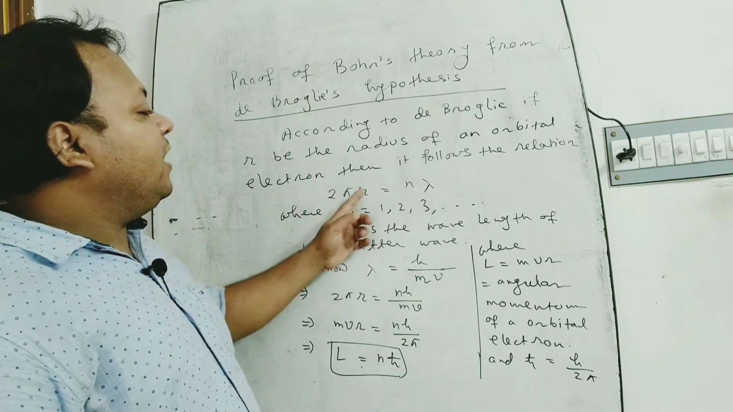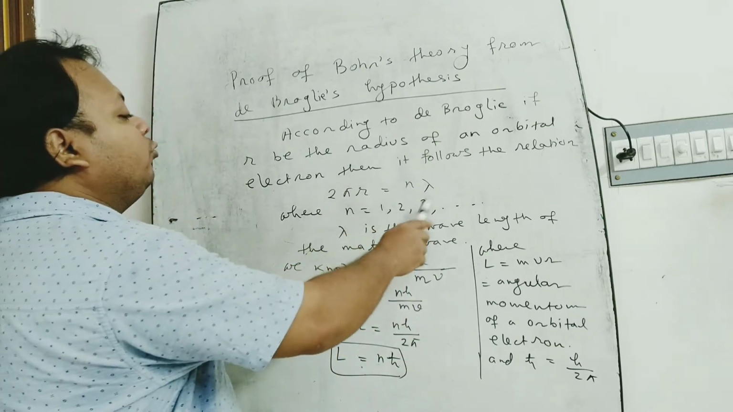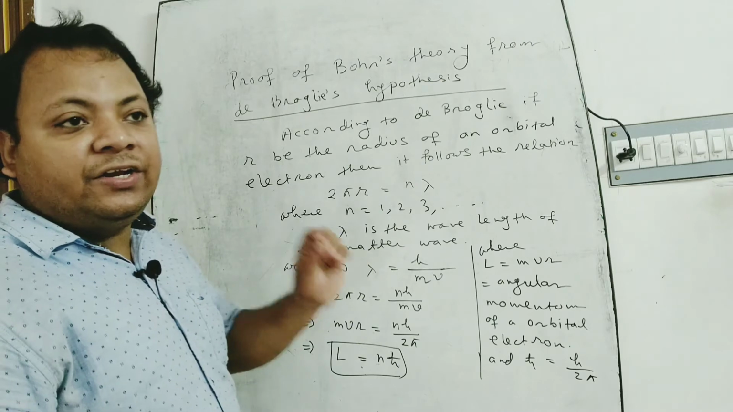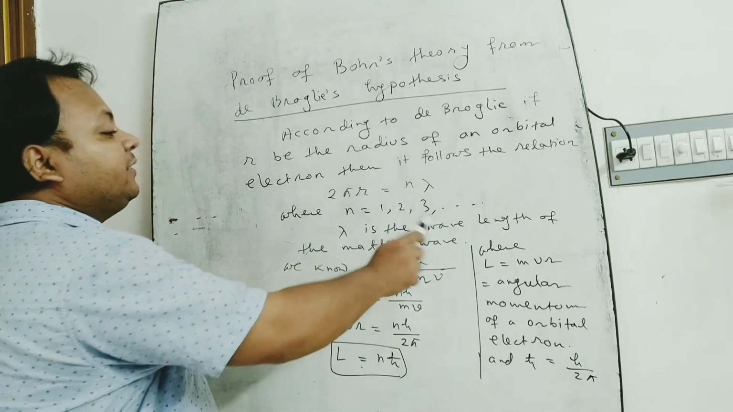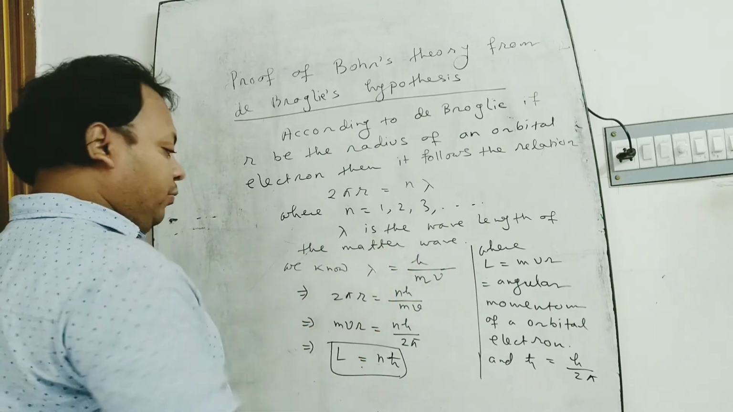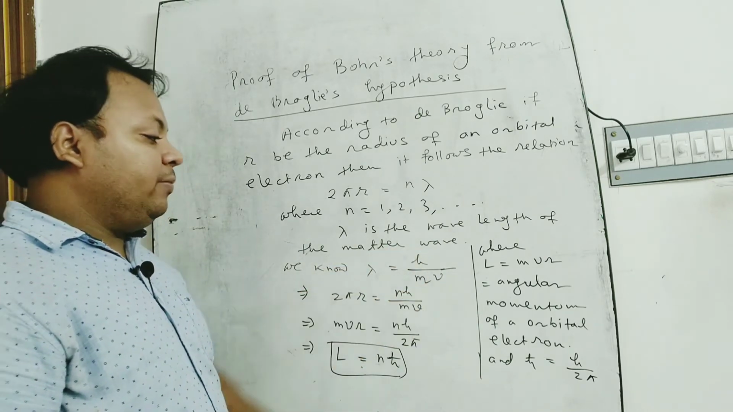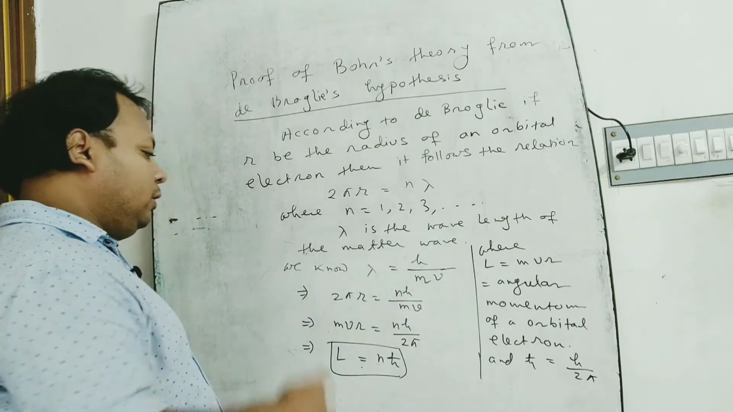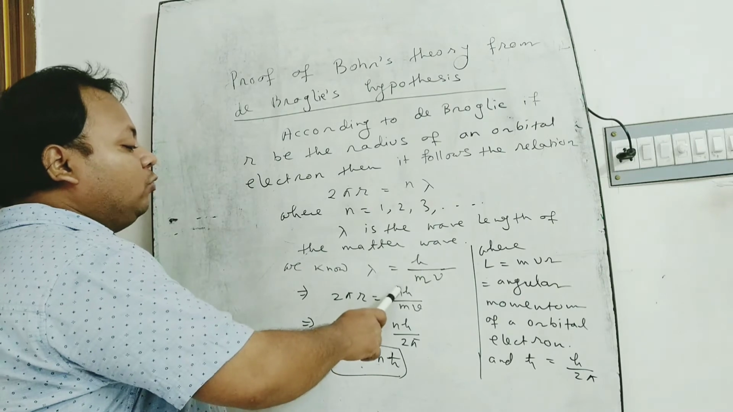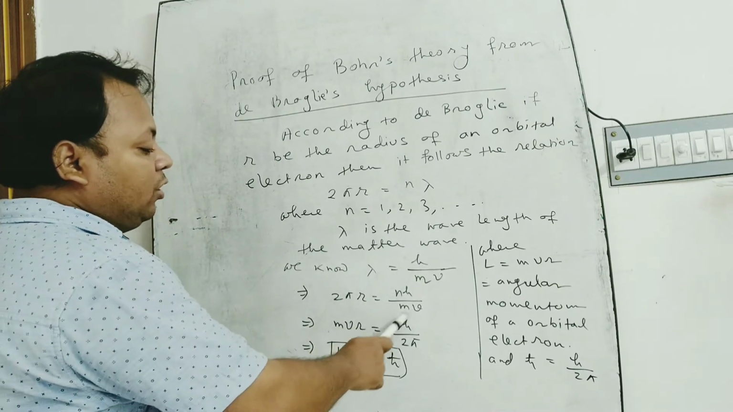Therefore, 2πr = nλ. Here n = 1, 2, 3, that is, any positive integral value. Here λ is the wavelength of the matter wave. Now we know that λ = h/mv, where mv is the linear momentum of the orbital electron. Therefore, 2πr = nh/mv, or mvr = nh/2π.